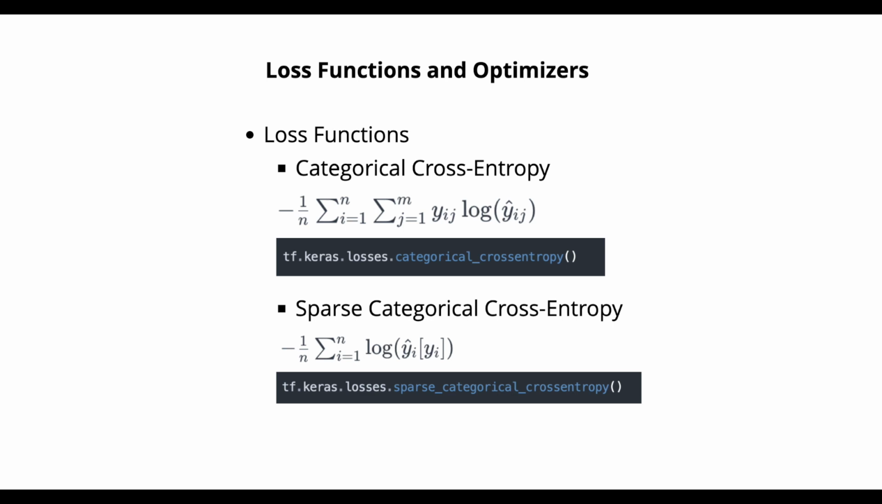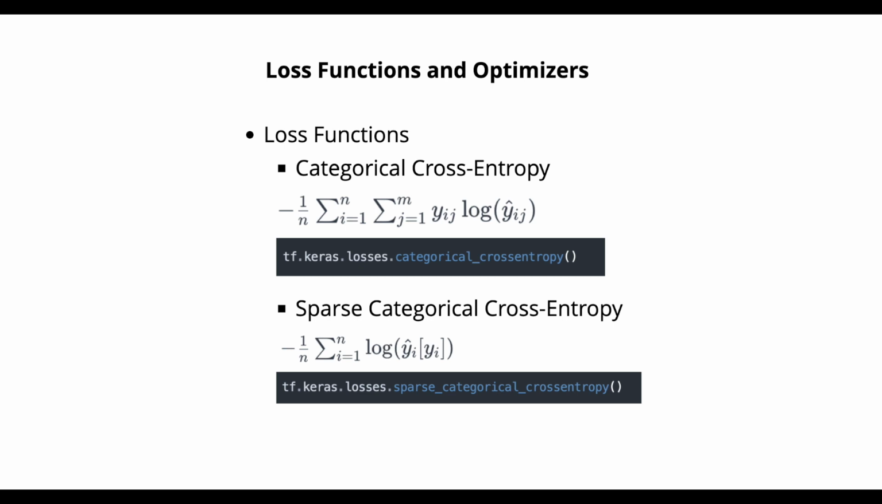Categorical cross-entropy measures the multi-class classification loss between predicted probabilities and one-hot encoded labels. Mathematically, the categorical cross-entropy is represented as minus 1 over n, summation of i equals 1 to n, summation of j equals 1 to m, of y_ij times log of y_ij hat, the predicted value. TensorFlow usage is the tf.keras.losses.categorical_crossentropy function.